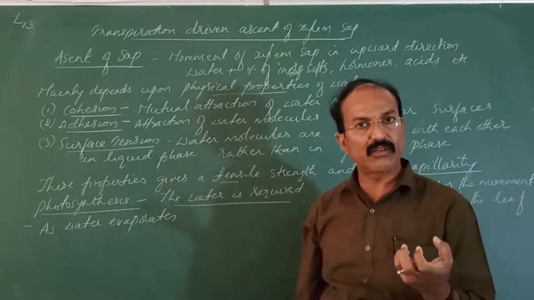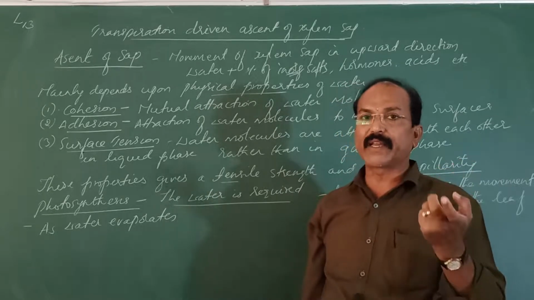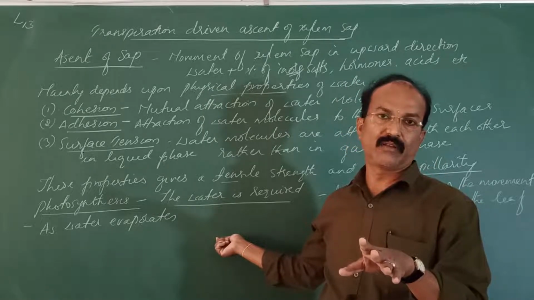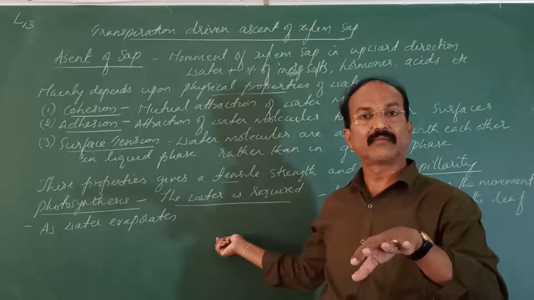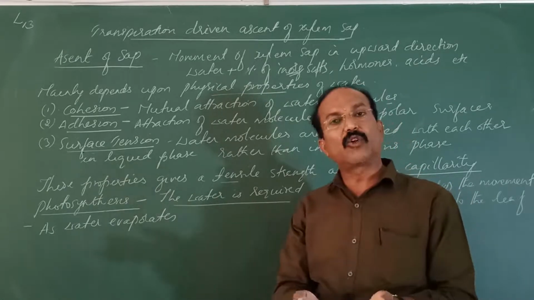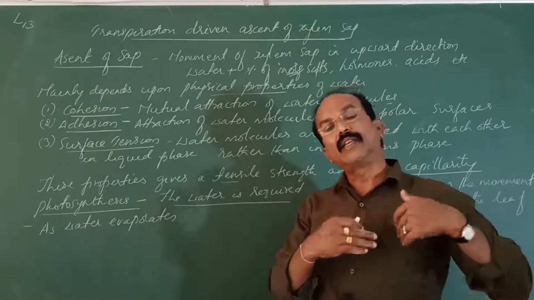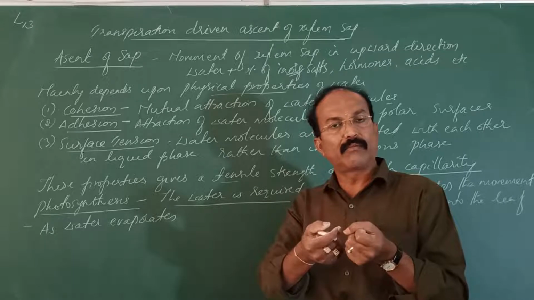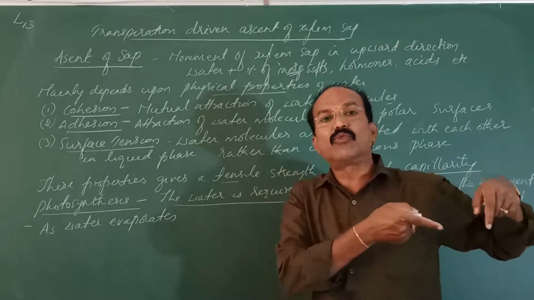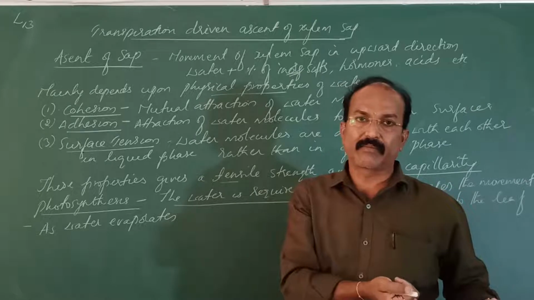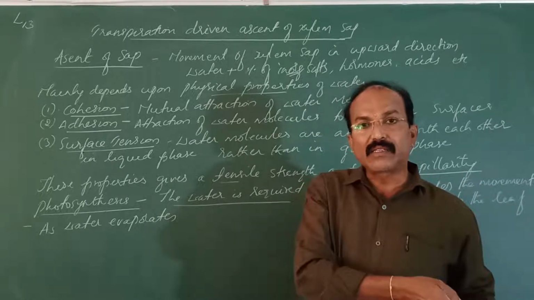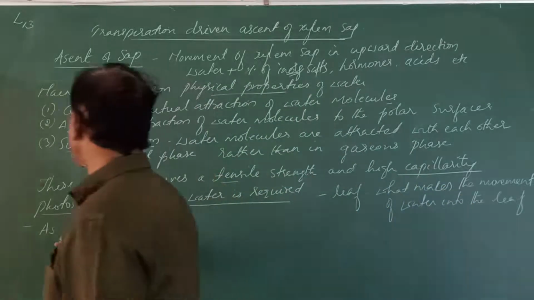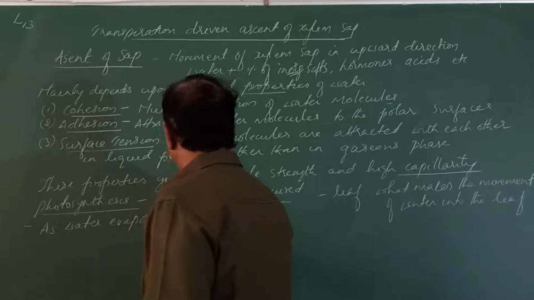So due to this tension or a force or a pull that is created due to evaporation of the water in the cells of the mesophyll and also intercellular spaces, and the stomatal chamber is there, there the evaporation when occurs, the cells start drawing the water from the nearby xylem, and that tension moves into the next part of the xylem in the stem, and finally it reaches the xylem of the root, and the root starts absorbing. So, as water evaporates, a thin film of water,